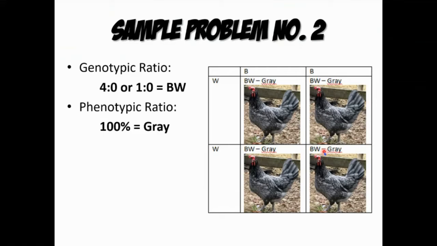existence ng mismong offspring organism na nakikita nyo dyan, nag-mix yung black at saka yung white. So nakita natin yung existence ng genotypic ratio niya. So 4:0 or 1:0 yung mga gray chicken, no? I think it's a gray chicken, no? Or bluish gray or gray, no? Gray chicken ang nakita natin dito, as well as yung kanyang phenotypic ratio is 100% na gray yung kulay ng manok na nakita natin according sa naging result dun sa test cross.